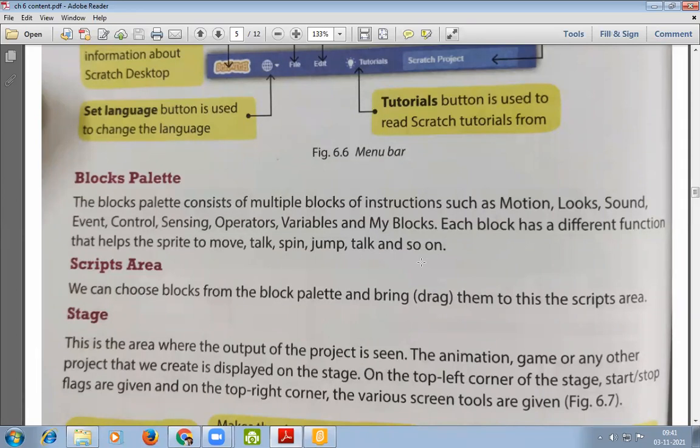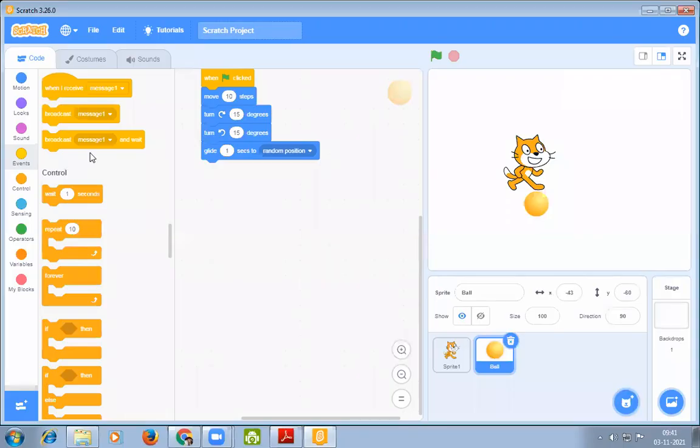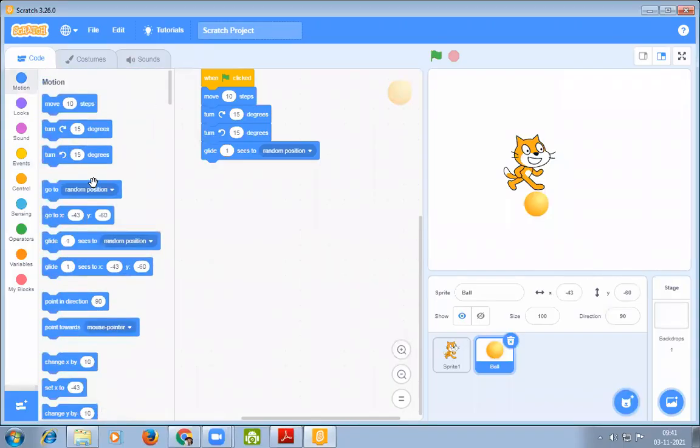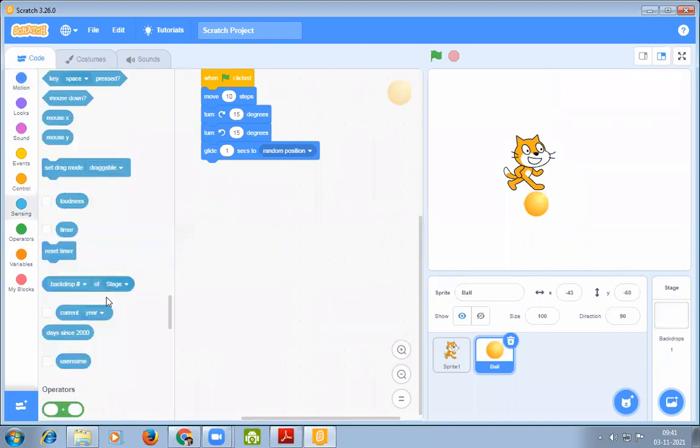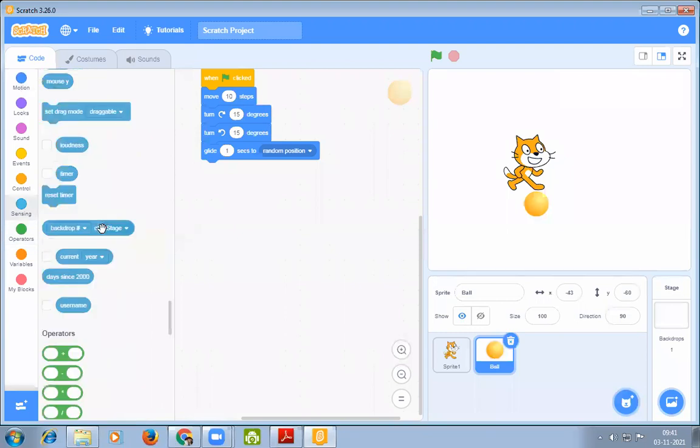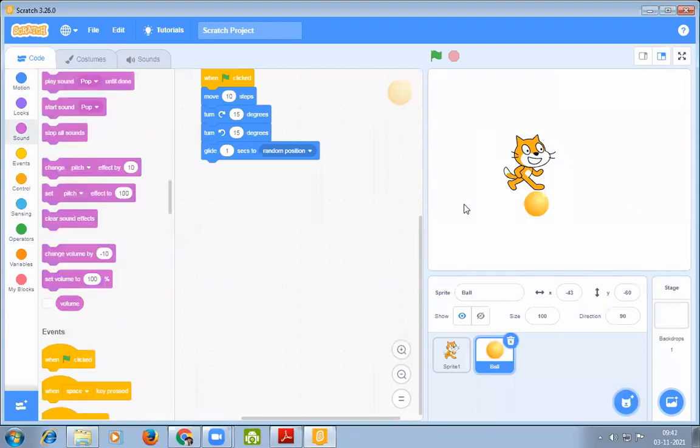So basically, this place is known as block palettes. Generally, all the commands that we are going to put in the scripts area, we get from here. Some predefined block commands are given here, and we are going to use these commands to operate on the stage.